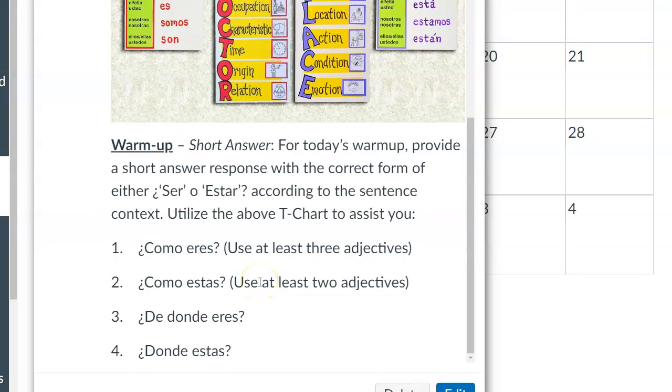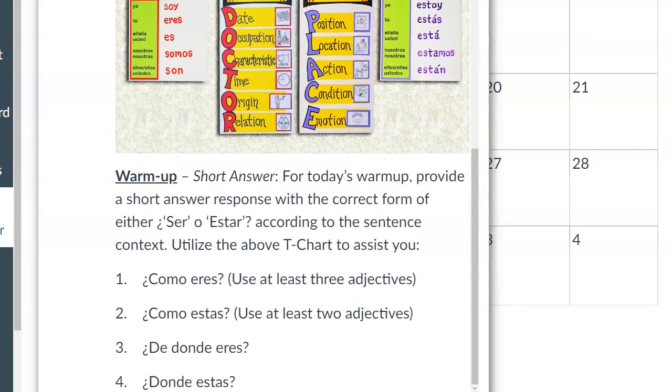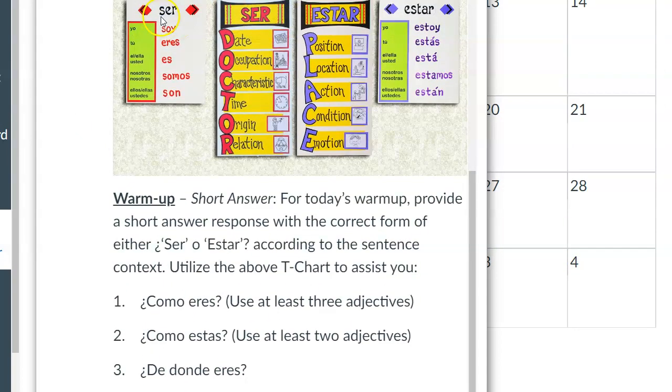Number one, ¿Cómo eres? Is asking, what are you like as a person? Right? How would you describe yourself? So use three adjectives and use the yo form of ser in your response. Yo soy artístico, sociable, y impaciente. Yeah? Three adjectives to describe what you're like. This is the first question you guys answered at the beginning of the year.